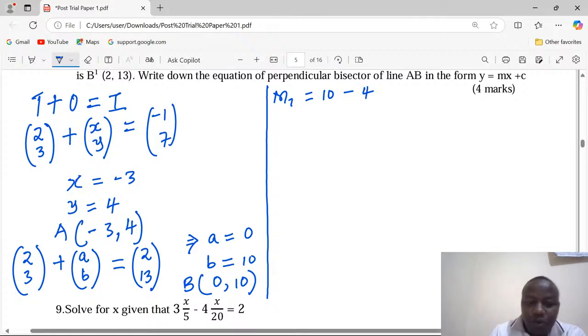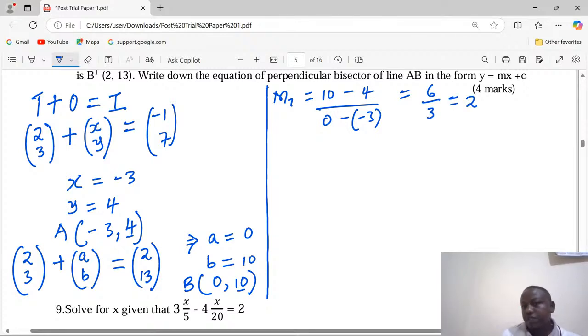I'm using the change in y. For B, we have 10, and for A, we have 4. Divide by change in x, 0 minus -3. So this is going to be 6 out of positive 3, giving us 2. If the gradient is 2, now we're supposed to get gradient 2, the gradient for the perpendicular bisector of line AB.